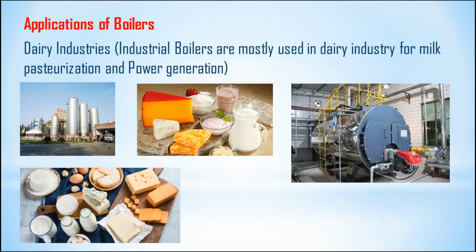Industrial boilers are mostly used in the dairy industry for milk pasteurization and power generation. So there are two applications of the boiler in dairy industry. One is to produce electricity to run the different accessories, and the other is that steam is used in processes like pasteurization.